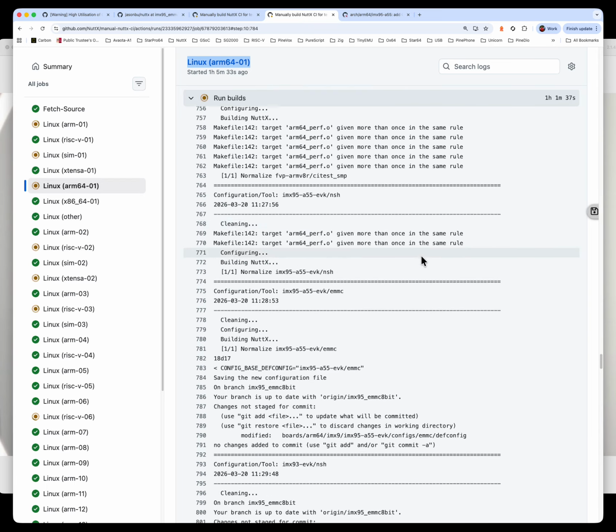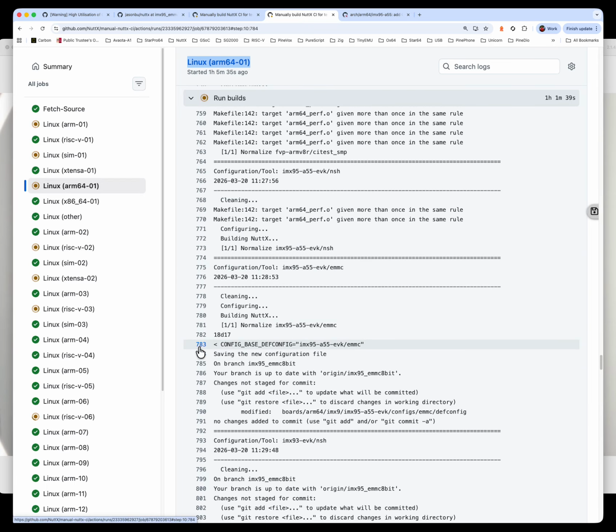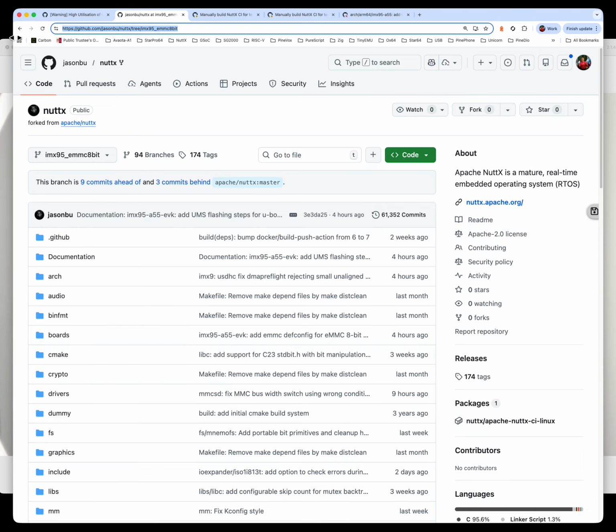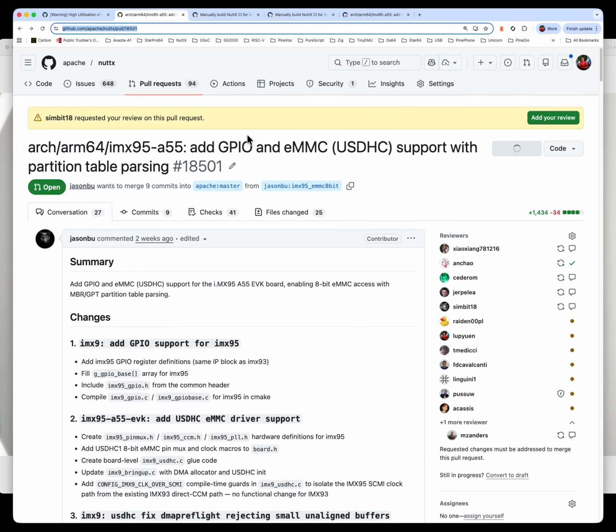We're looking for the reason it failed, and it's here. So this is coming from manual NuttX CI. We can see that it's failing due to the same reason. So which means that, yes, it's actually reproducing the same result as if we were running the PR in the NuttX CI process, right?